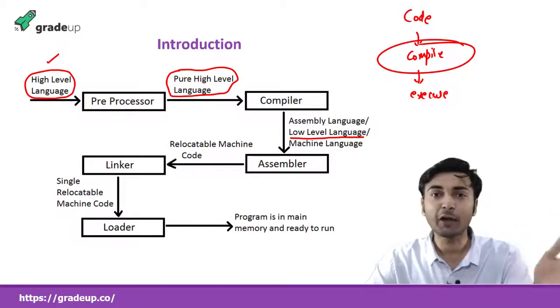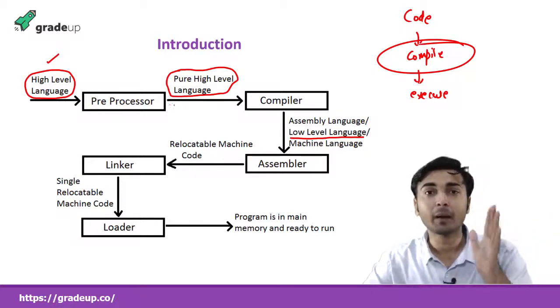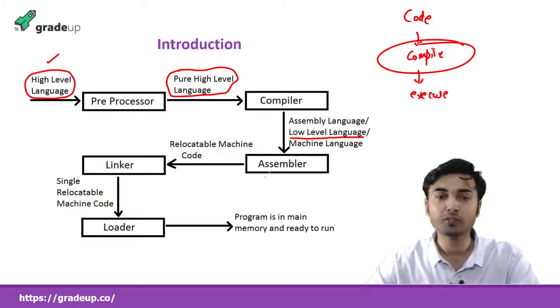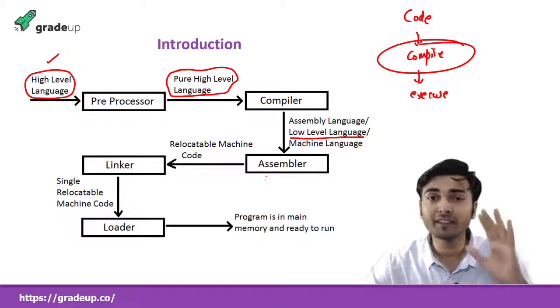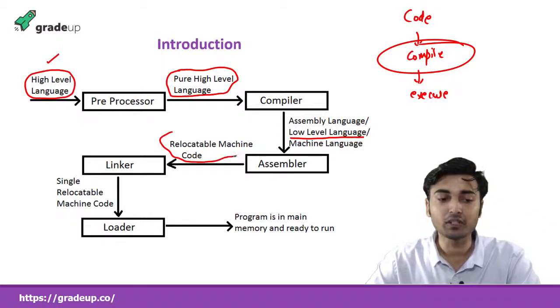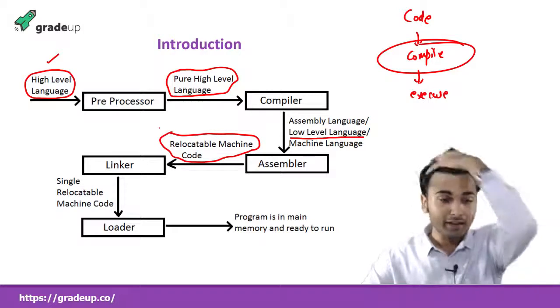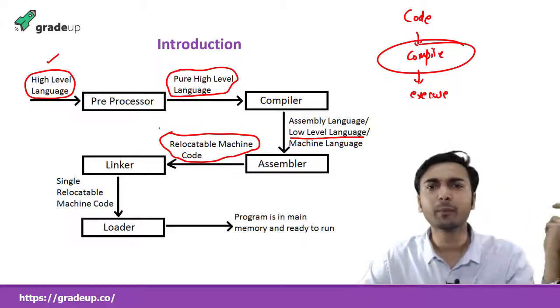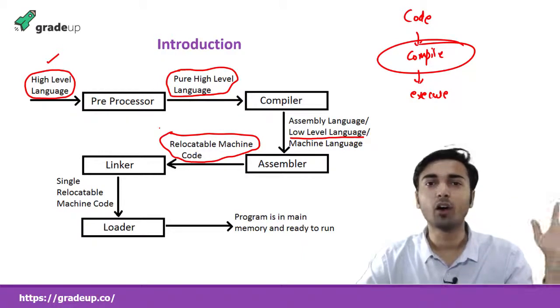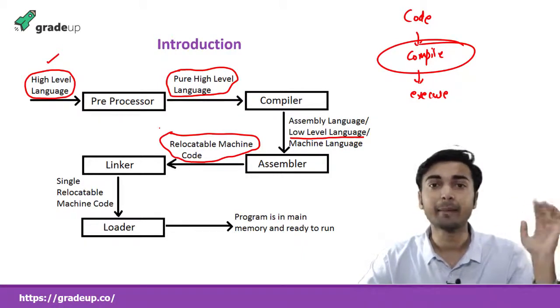This pure high level language goes into the compiler. The compiler produces low level language. This low level language goes into the assembler. What does an assembler do? The assembler produces a relocatable machine code. Relocatable means which can be relocated, or which can be placed in the memory.